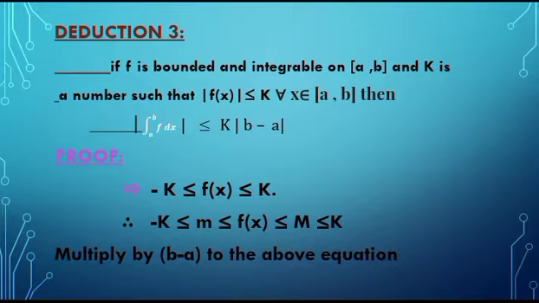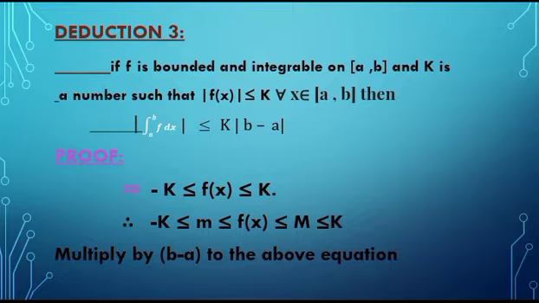Hence we get a relation, that is f of x is greater than or equal to minus K and f of x is less than or equal to plus K. Therefore minus K is less than or equal to m, and small m is less than or equal to f of x, and f of x is less than or equal to capital M, and capital M is less than or equal to capital K.